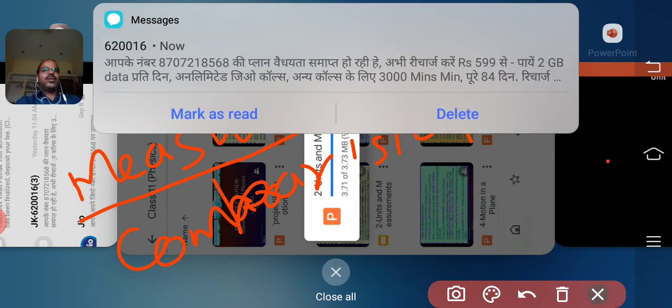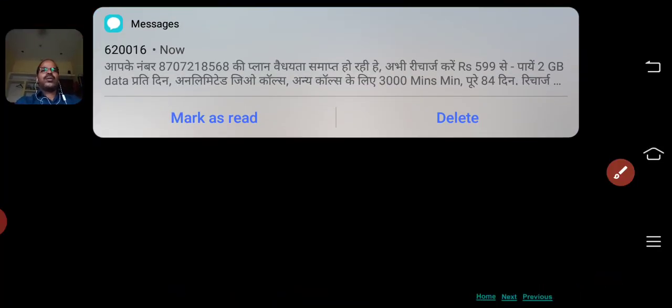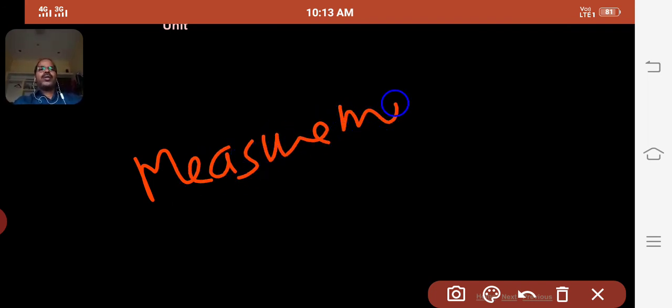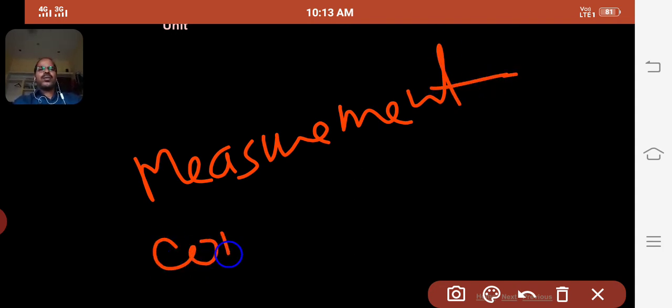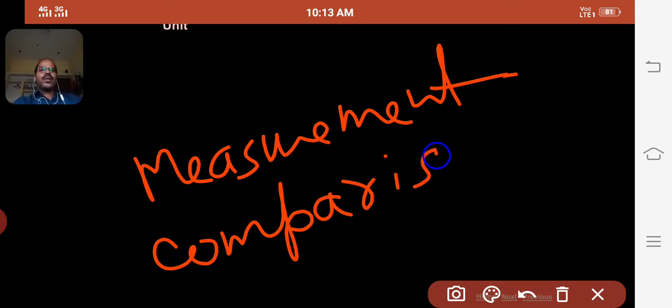Measurement means comparison of a quantity.